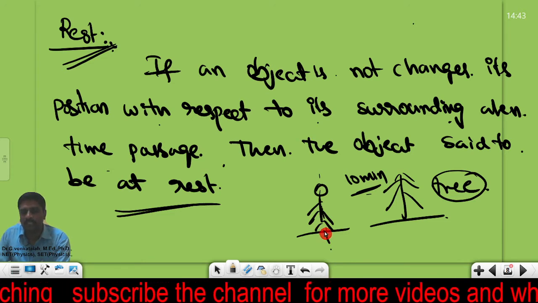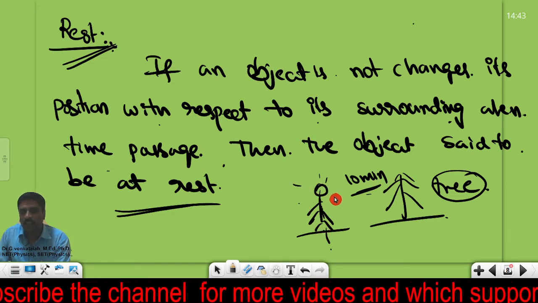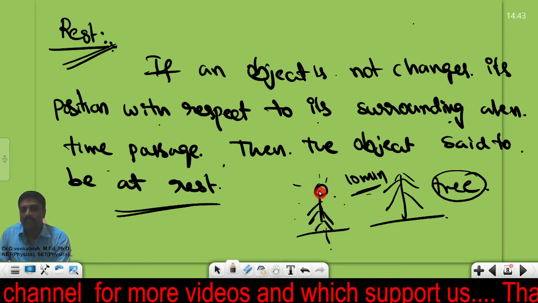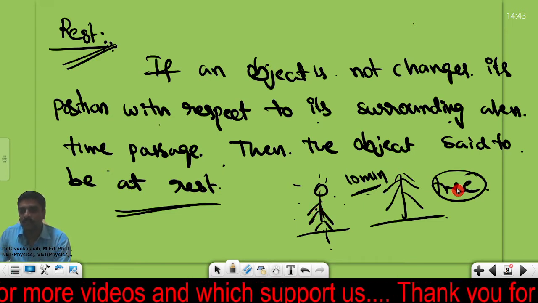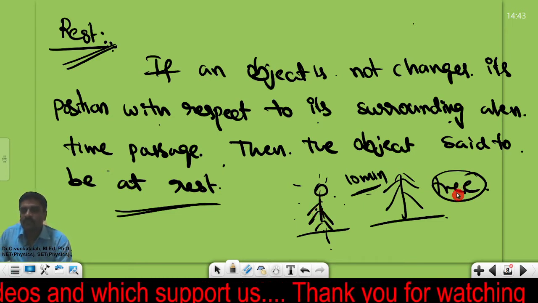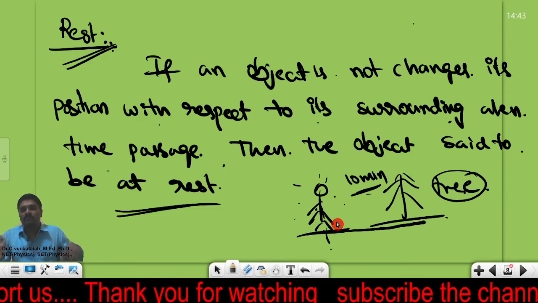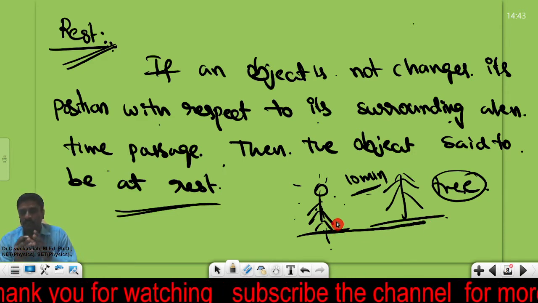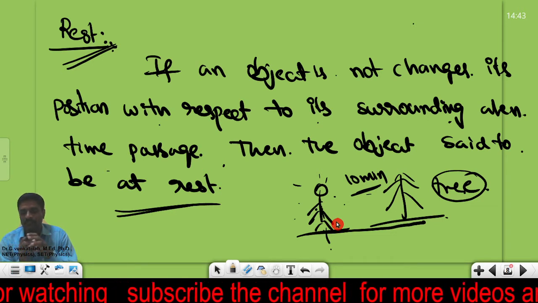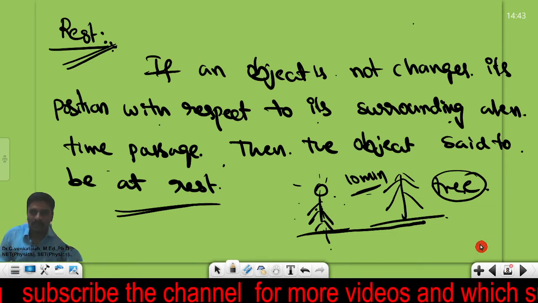That means what can we say? This person is not having any motion. Then we will say that the person is at rest with respect to the tree. That is the definition for rest. Rest means the object must not change its position with respect to the surroundings when the time passes.